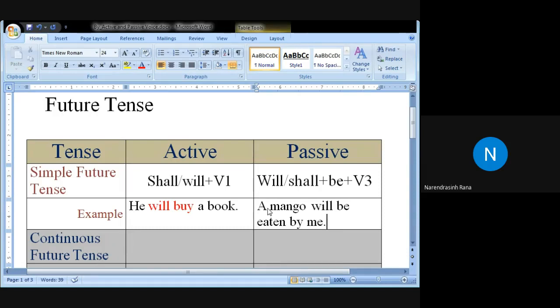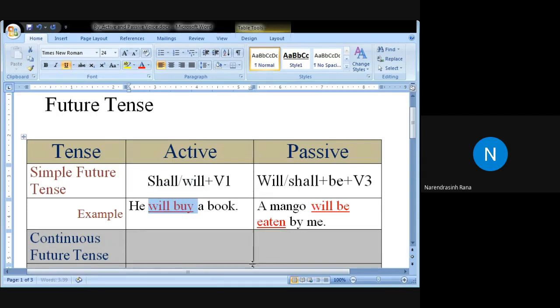Our major focus here is on the form of the verb. So for us, subject and object do not matter. We can take anything, mango or any name of a place, person, or anything. So will plus be plus V3, this is the form of the verb in the passive.